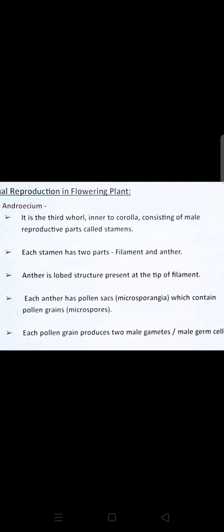That corolla consists of petals which are attractive in nature, and after it there is one more part, the male reproductive part, which is called the androecium. It is the third whorl, inner to the corolla, consisting of the male reproductive part, and is called the stamen. Stamen is a part of the male reproductive system, and each stamen has 2 parts, filament and anther.